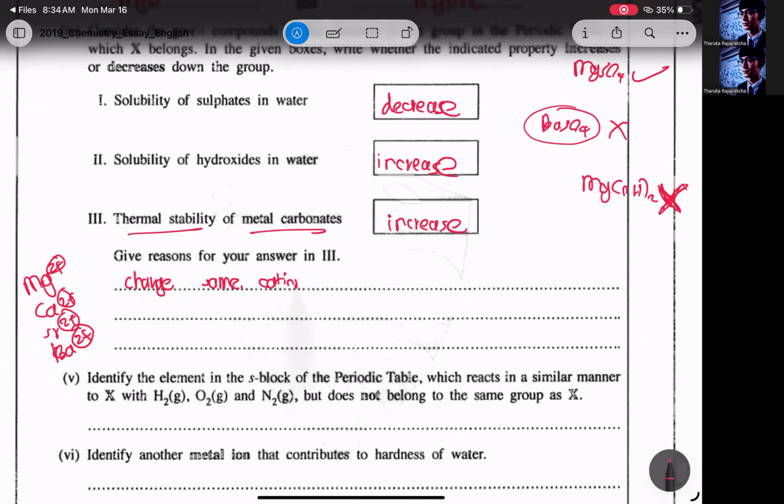Cation radius increase down the group. Polarizing power decrease down the group.